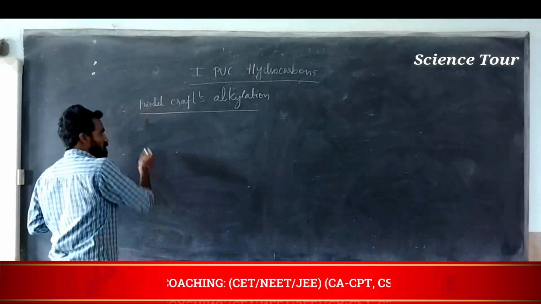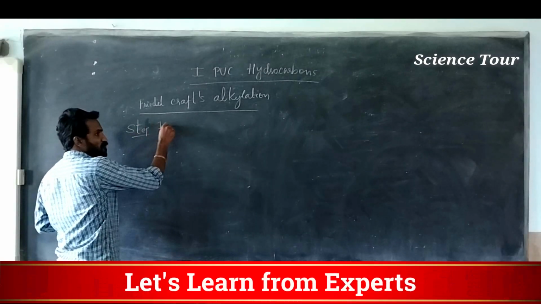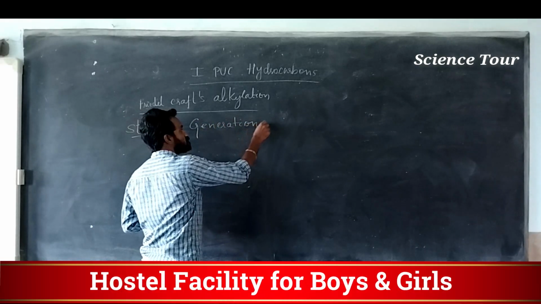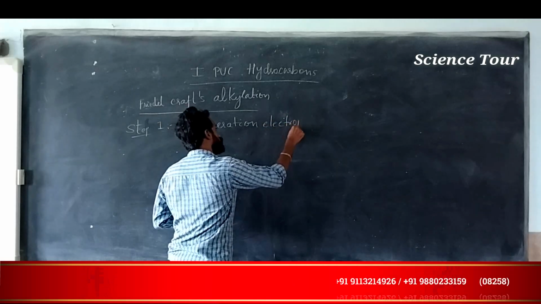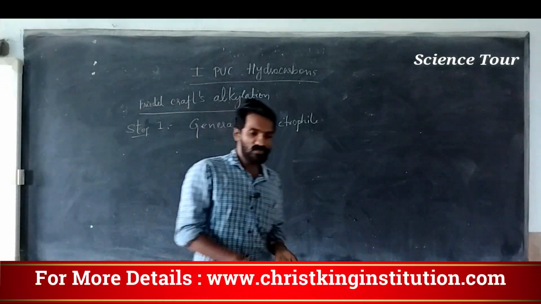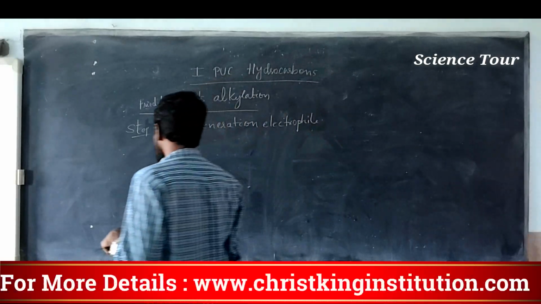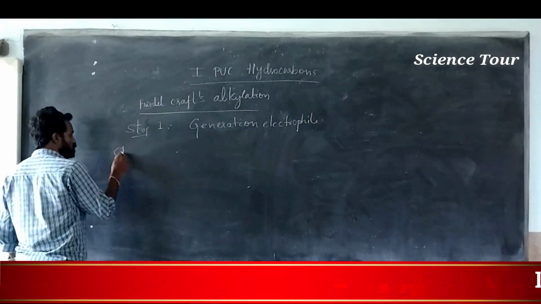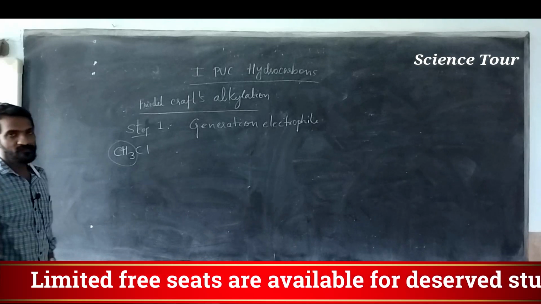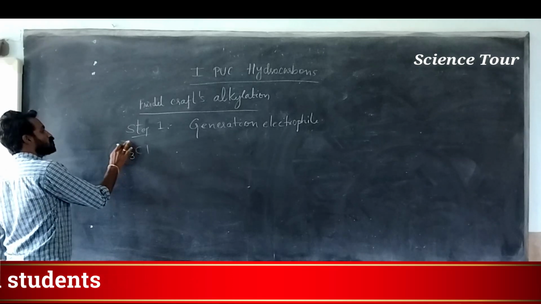In this one, step 1, my dear students: generation of electrophile. We want an alkyl group, so we are going to generate the alkyl group. See, CH3Cl, methyl chloride, this is actually the alkyl group.